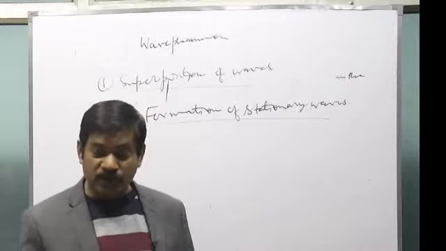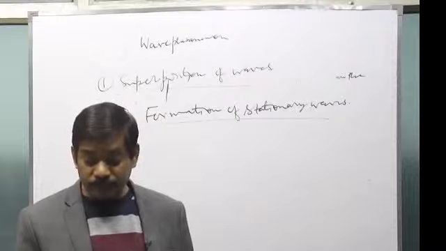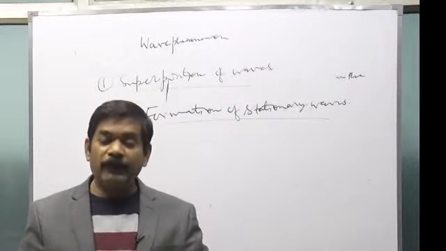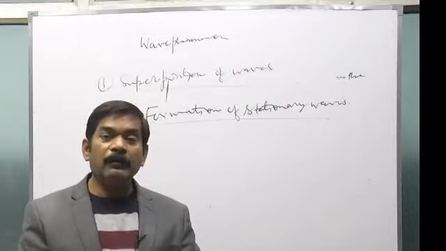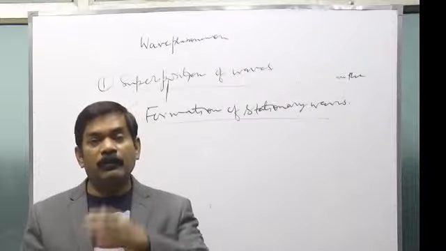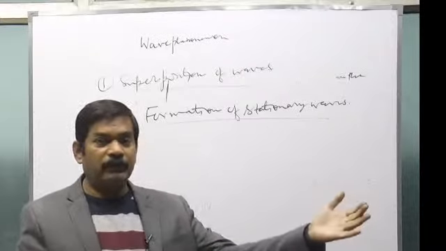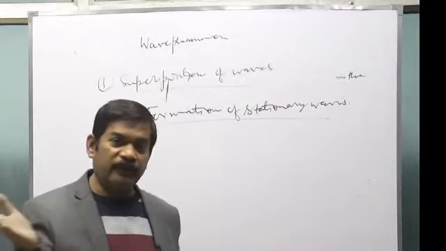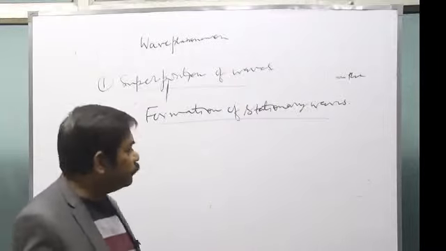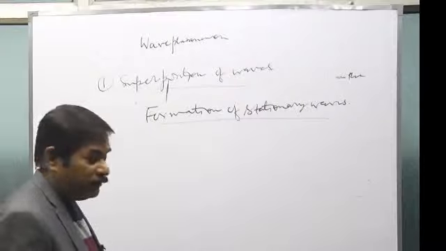Particles of the medium oscillate, but the energy is not transferred, neither in this direction nor in the opposite direction. This is what happens with the stationary wave.